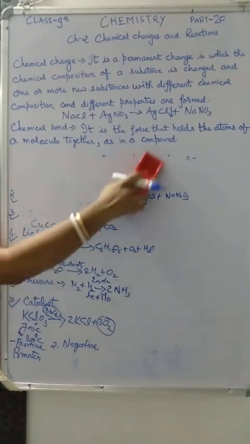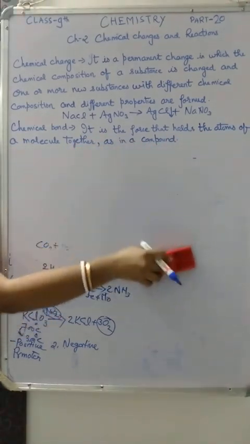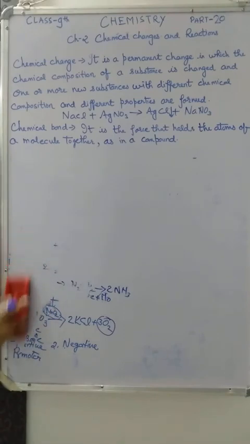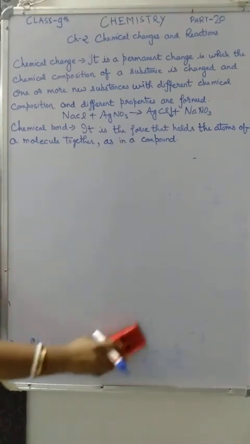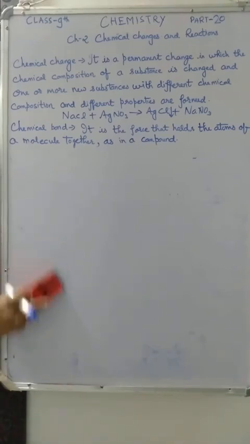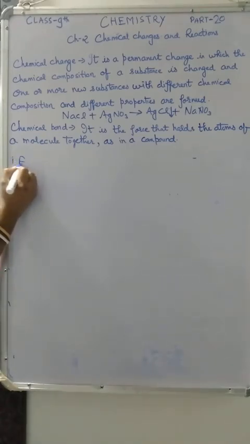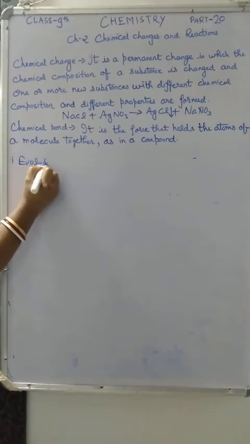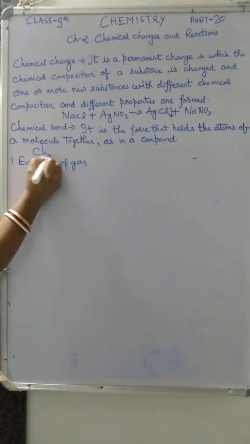So one by one you have to see the characteristics also. These characteristics you studied in class 8, but now you have to study them in detail. What are the characteristics of a chemical reaction? The first one is evolution of a gas. These are the characteristics.